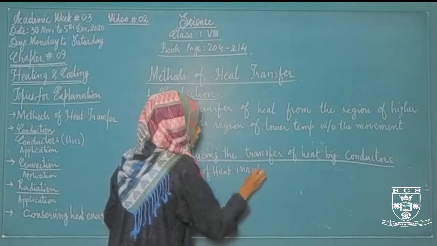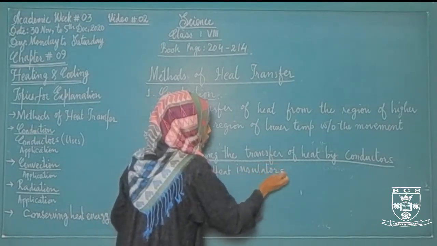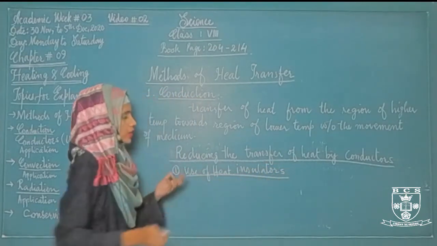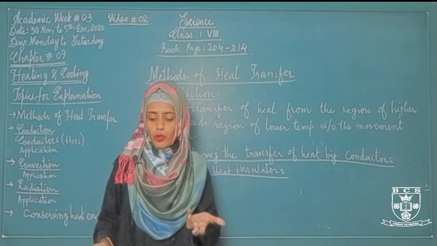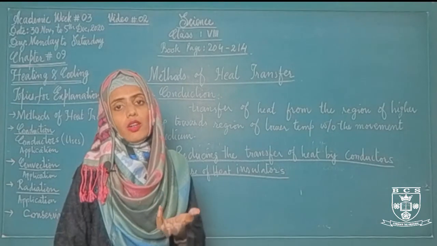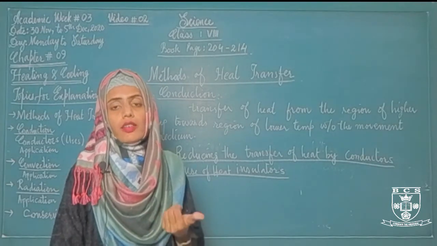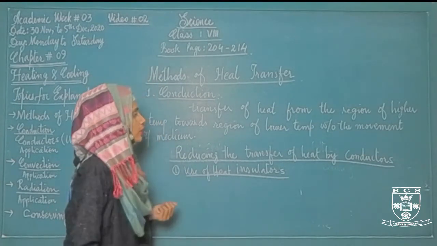insulators. जब हम heat insulators को use करते हैं तो हम जो है use या transfer of heat को control कर सकते हैं. Let's suppose pan हमारे पास जो है वो easily गर्म हो जाएगा, hot हो जाएगा as compared to the handle. The handle reduces the heat conduction or the transfer of heat.